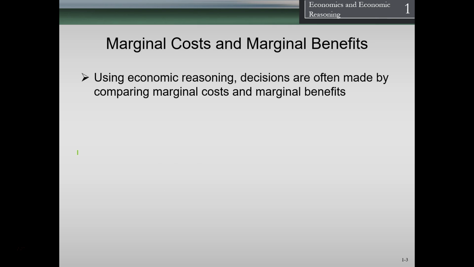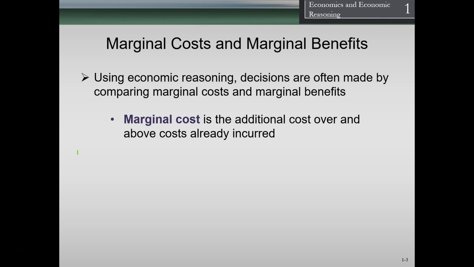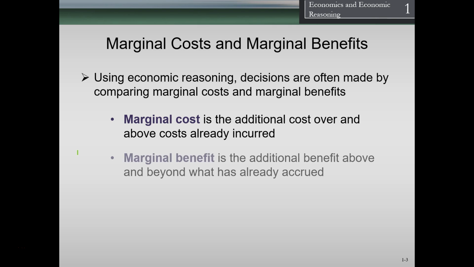Marginal costs and marginal benefits. So these are going to be basic economic terms we want to keep in mind all the time when we think about economics. We do most of the time know these types of terms intuitively, and now we just want to know them more officially when we think and talk about economics. So using economic reasoning, decisions are often made by comparing marginal costs and marginal benefits. So marginal costs are the additional costs over and above costs already incurred, and the marginal benefit is the additional benefit above and beyond what has already occurred.